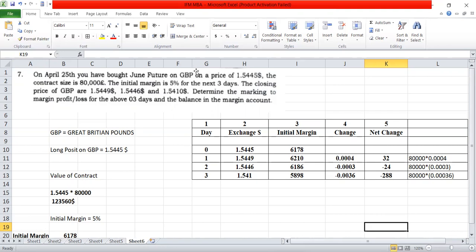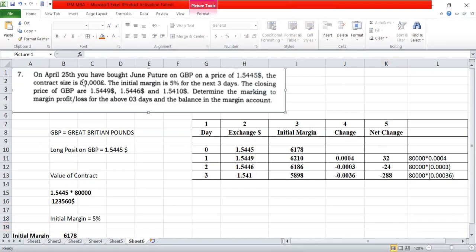So 1 Great Britain pound equals 1.5445 US dollars. Now the contract size is 80,000 pounds. So they have purchased the futures, 80,000 they have bought. So 1 unit is equal to 1.5445 US dollars. Now they're saying the initial margin is 5% for the next 3 days.